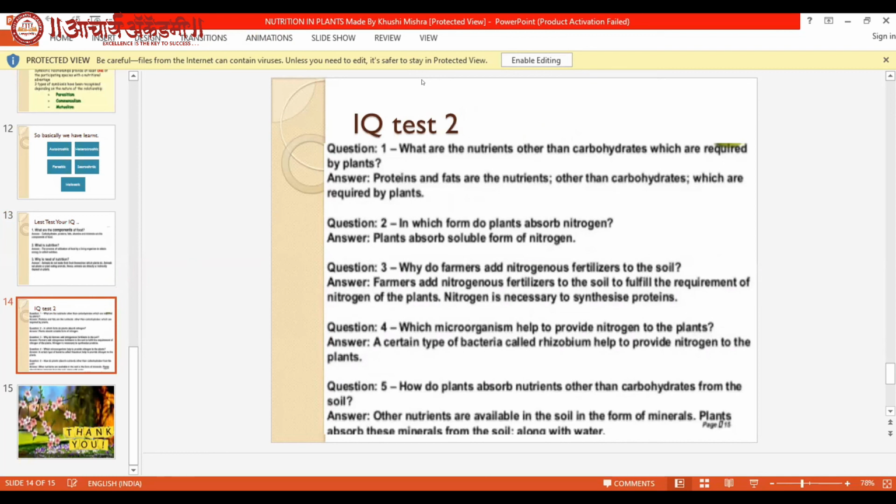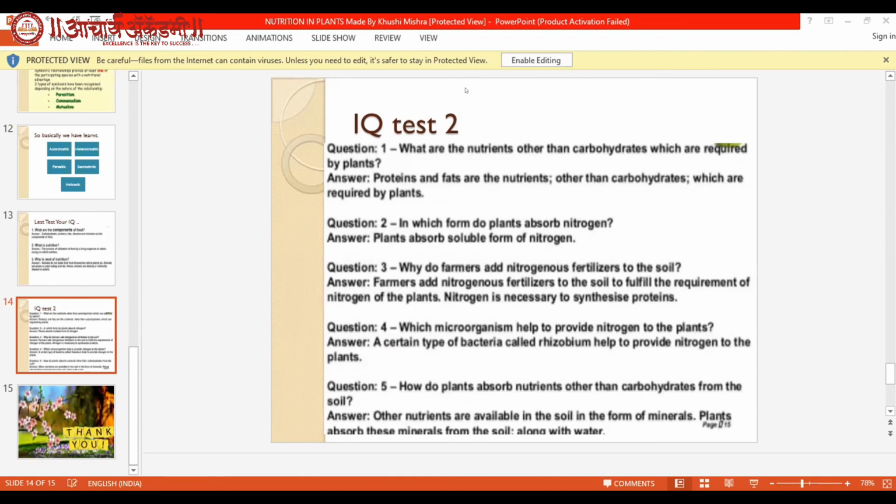Question third. Why do farmers add nitrogenous fertilizers to the soil? Because nitrogen is an important element to synthesize food for the plants. So with nitrogen fertilizers, plants absorb nitrogen and synthesize their food. Can you name one bacteria that is nitrogen fixing? Rhizobium. Question fourth. Which microorganism helps to provide nitrogen to plants? The soil bacteria called Rhizobium.